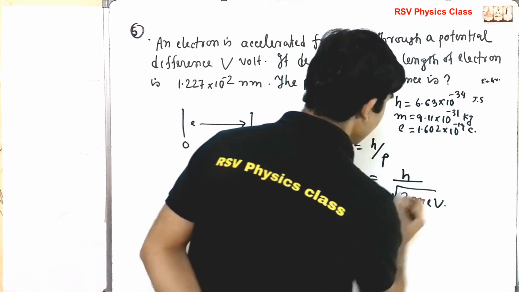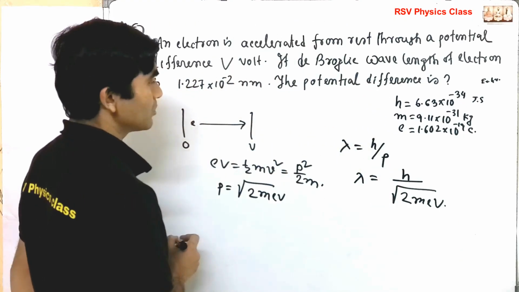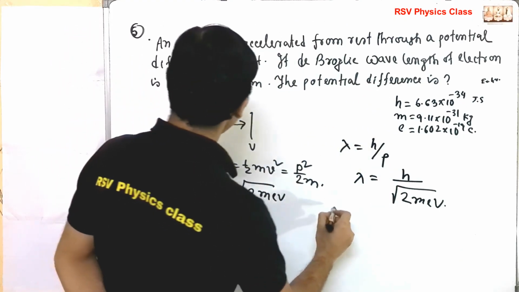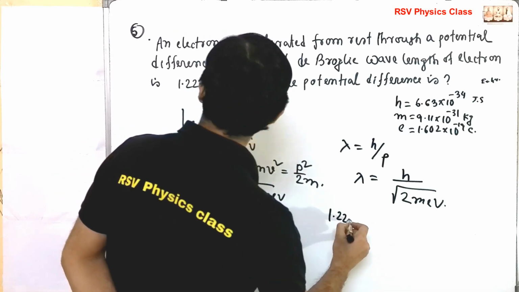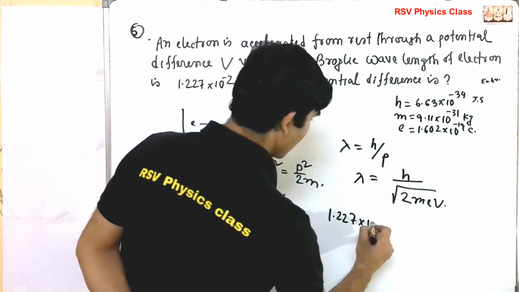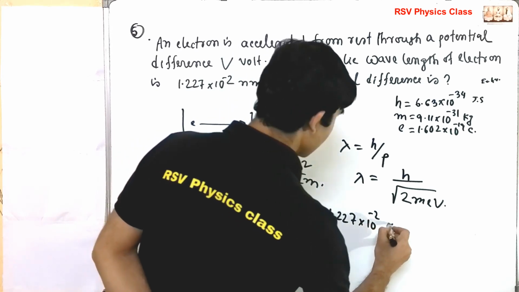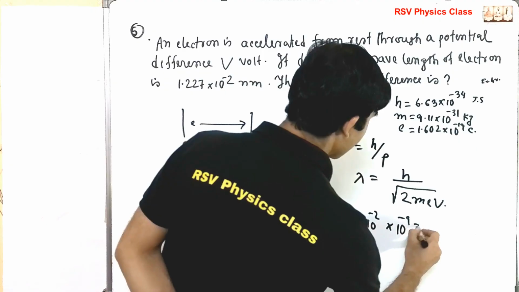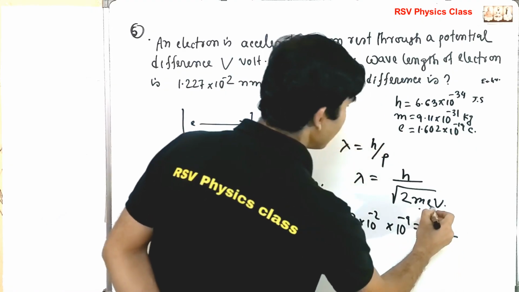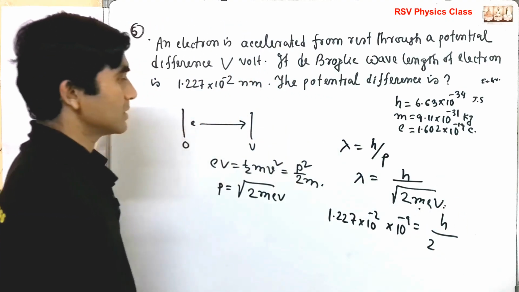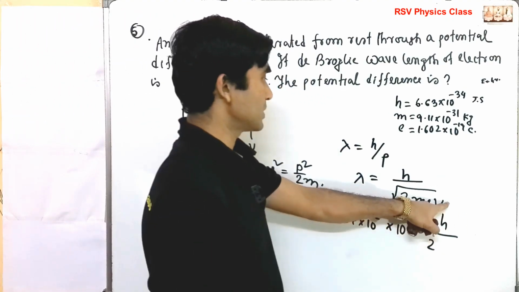Now see here how much it is. So lambda, you know how much? 1.227 into 10 to the power minus 2 nanometer, meaning 10 to the power minus 9, equal to h over twice m e V, and from here you can calculate V. So this is the point.